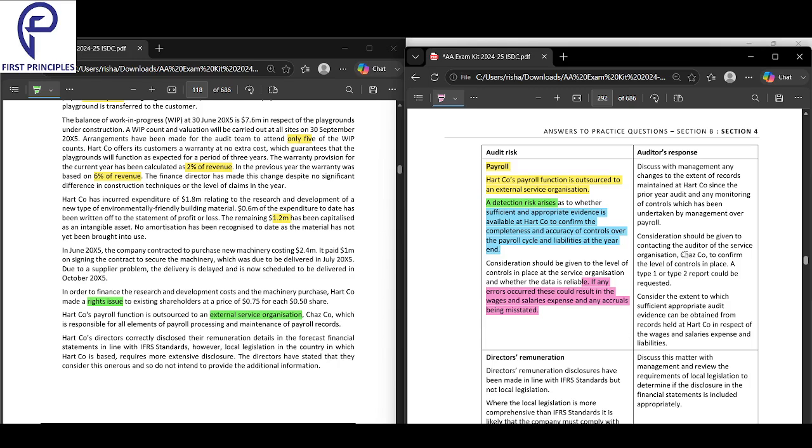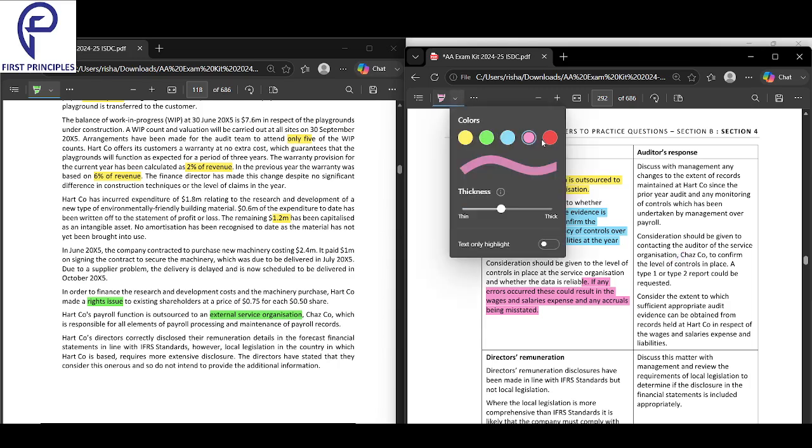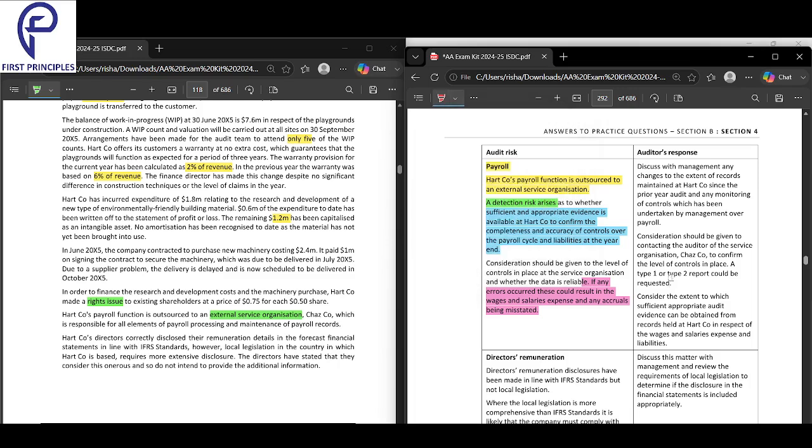But what I can do is connect with the auditors of the outsourced company and ask for a type 1 or type 2 report. I can connect with the auditors of that outsourced company, and either request a type 1 report or a type 2 report.